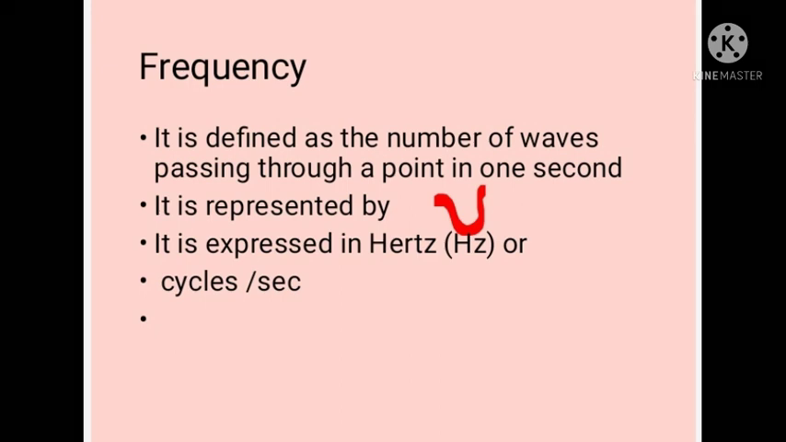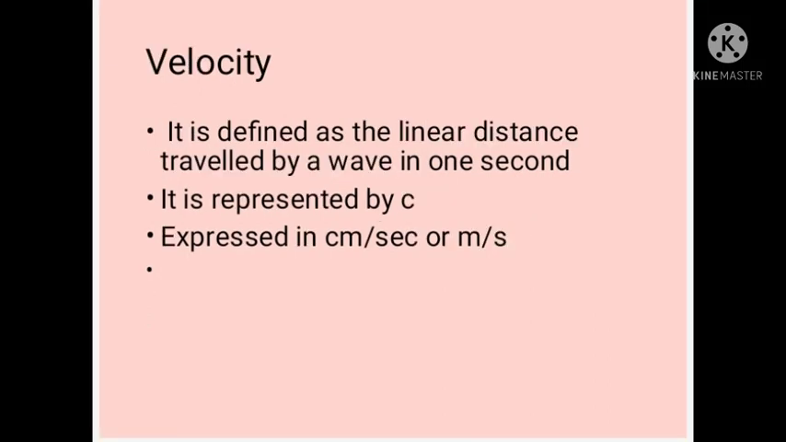This frequency is represented by the letter nu, and the unit of frequency is hertz or cycles per second. Now the next characteristic of a wave is its velocity. It is the linear distance travelled by the wave in 1 second. How much distance a wave travels in 1 second is known as its velocity, and it is represented by the letter c, and its units are meter per second or centimeter per second.